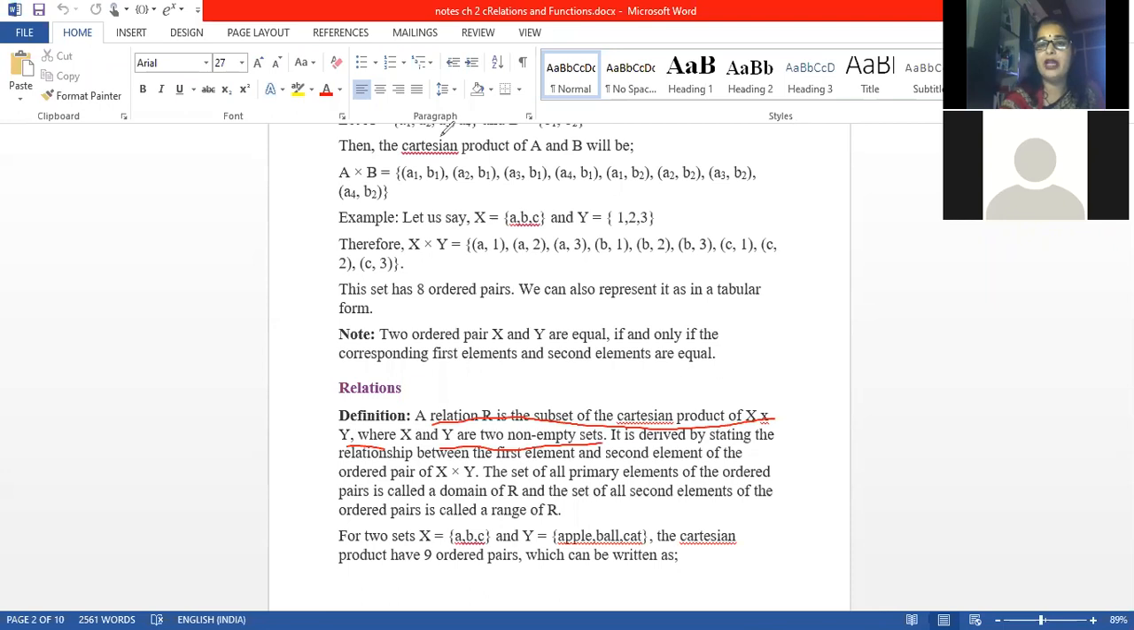Clear? If we are having two sets A and B, suppose A is a null set and B is having some elements 1, 2. Then what will be A into B?